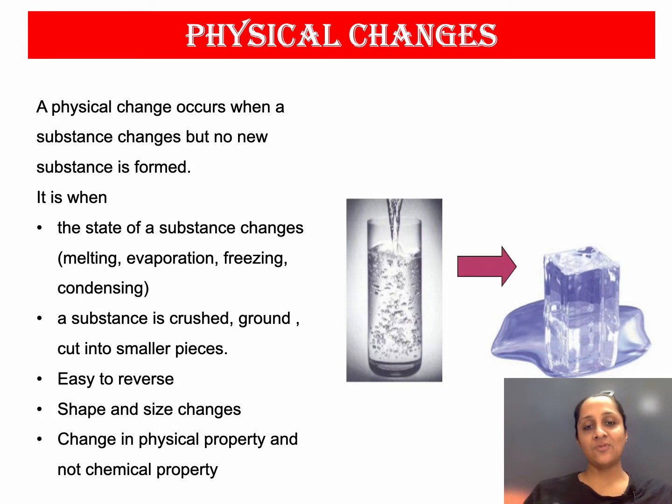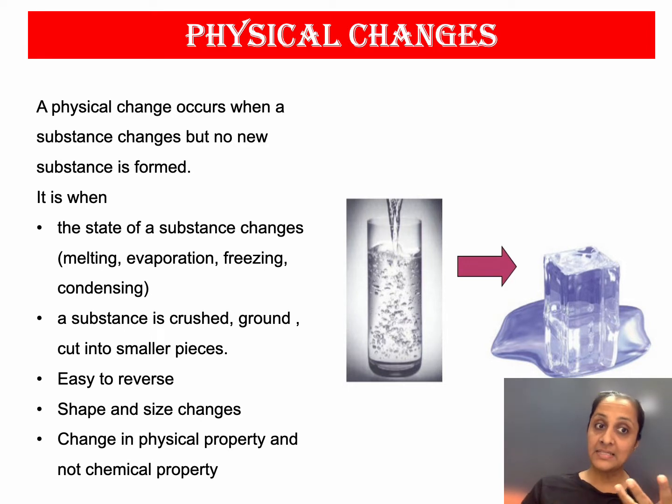new substance is formed. If you can see in the image, there is a glass of water, and when you freeze that glass of water, it becomes ice. So the name is different, water and ice, but both of them are the same. It is water. So the moment the ice melts, it will again turn back into water, and both of them are made up of hydrogen and oxygen. So the chemical composition remains the same. And that is why the characteristic of physical changes include that the state of substance changes.